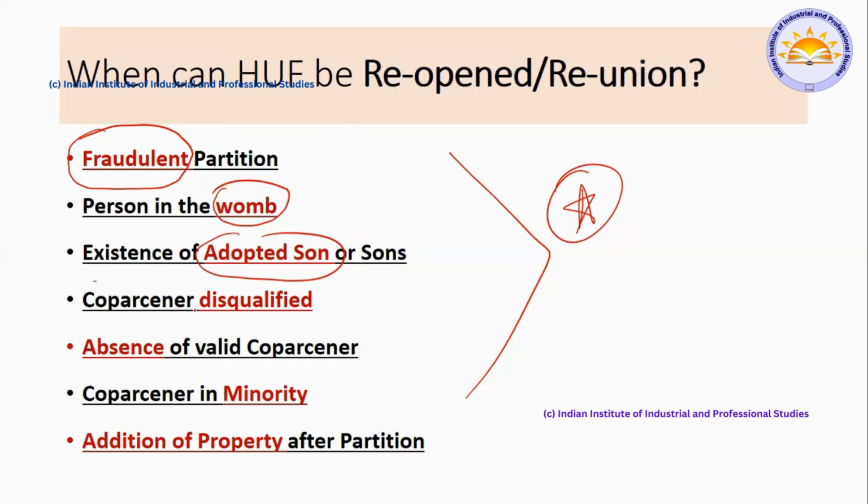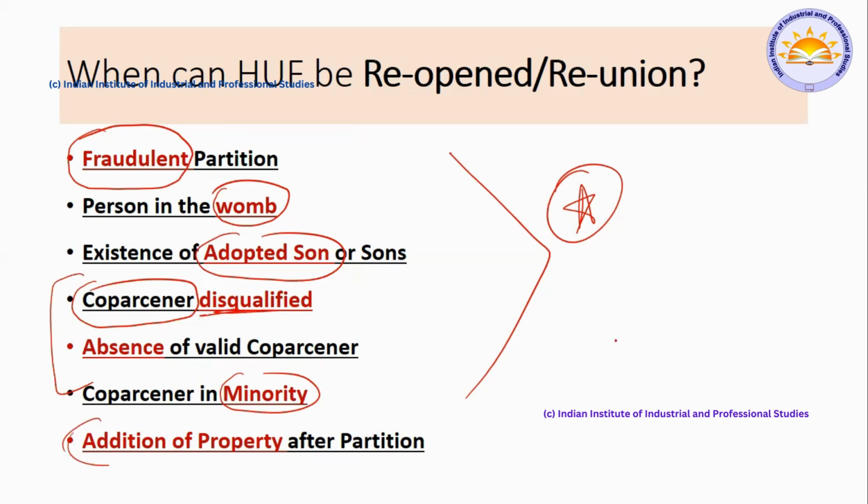Next, coparceners were disqualified. If you have left out any coparcener during the partition, such coparcener can challenge that partition and bring the family back in order to get his share. Next, absence of valid coparcener. The one above and the one below are almost the same, and you can write any one of them. Next one is if the coparcener was a minor at the time of the partition. Even he or she can challenge it and get it reopened. Next, addition of any property. The last point is very important.